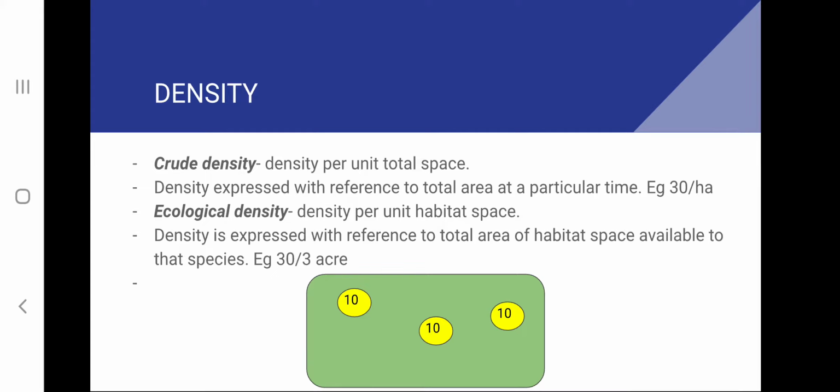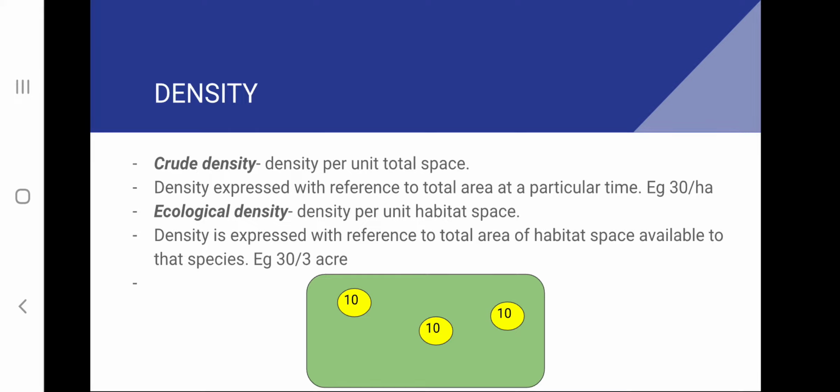Next are the two ways in which we can express density. They are crude density and ecological density. Crude density is the density per unit total space, and ecological density is density per unit habitat space. Here an example is given. Suppose the green rectangular area is a forest and it occupies an area of 1 hectare. So the rectangle is a complete forest and the total area of that particular forest is 1 hectare.